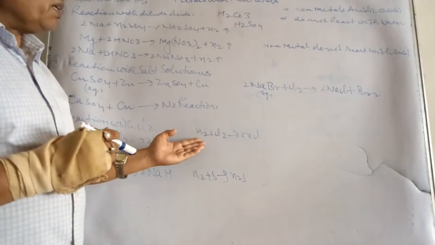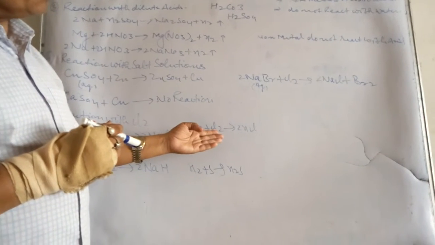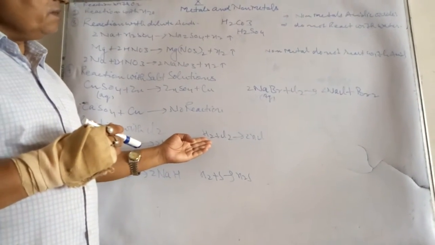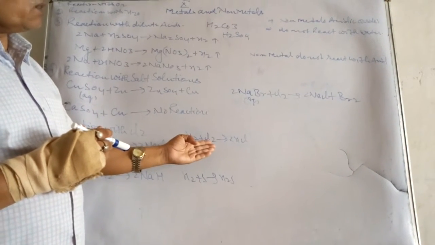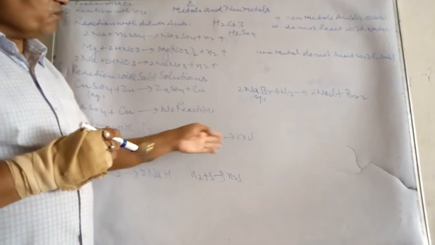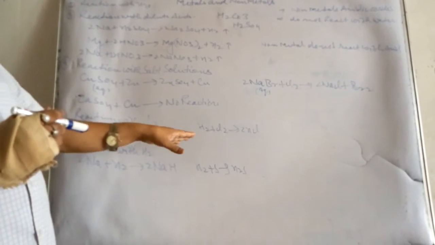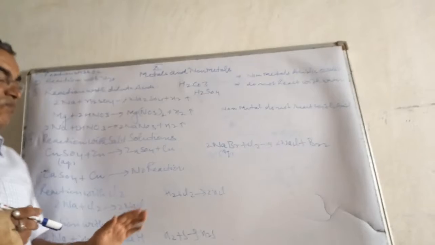In the case of non-metals, treatment with chlorine also gives derivatives. Suppose hydrogen is the non-metal. When treated with chlorine, it gives 2HCl. Non-metals also often react with chlorine to form their particular compounds.